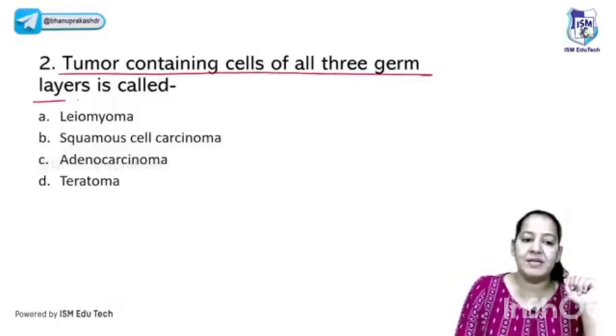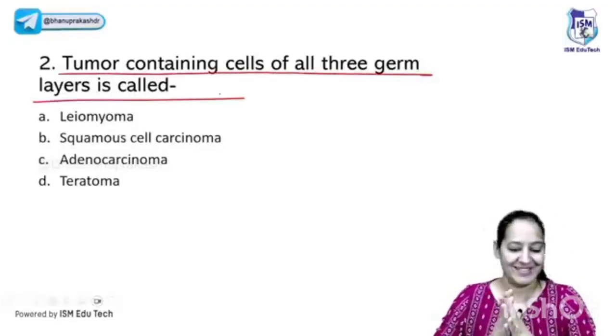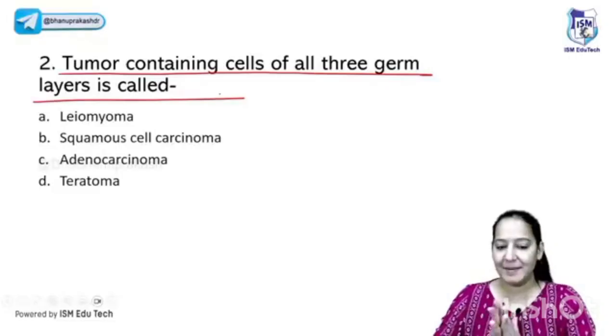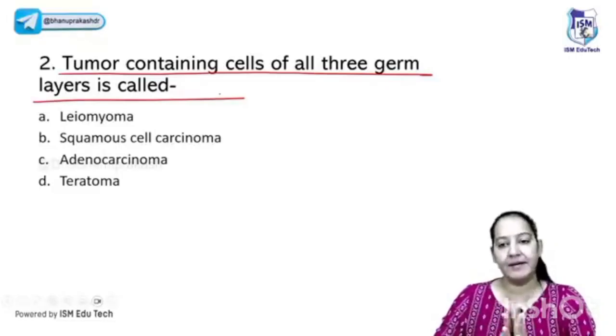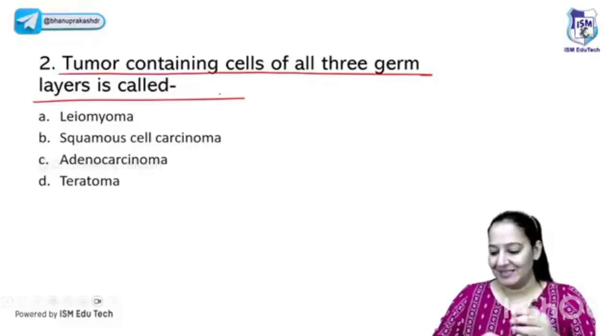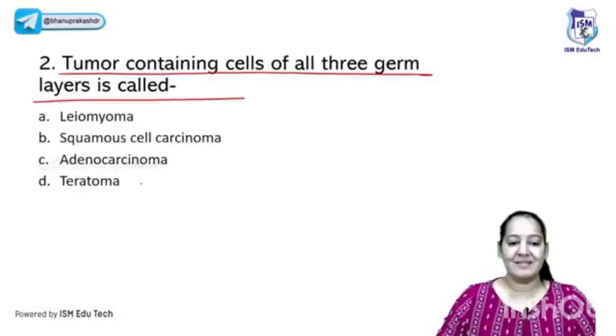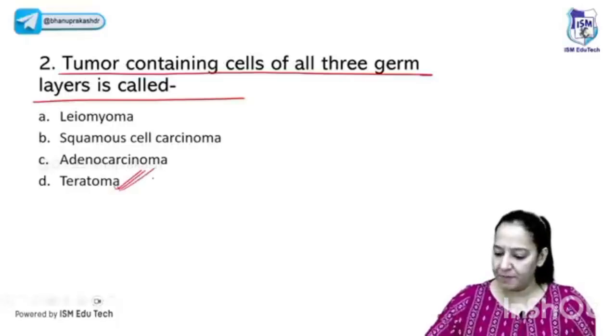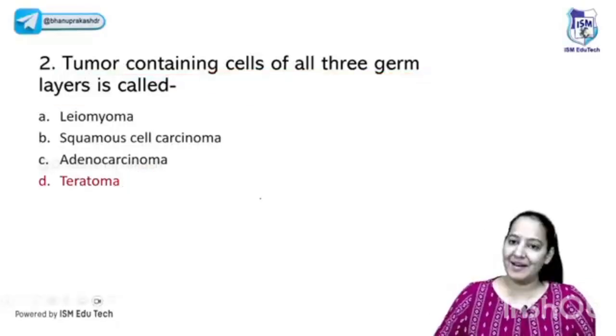Tumor containing cells of all three germ cell layers. I guess everyone knows the answer. What is the correct answer here, please? Yes, of course, the correct answer is teratoma. I don't know why you people are not writing the answer. Very good. So for all three germ cell layers, teratoma is the only tumor.